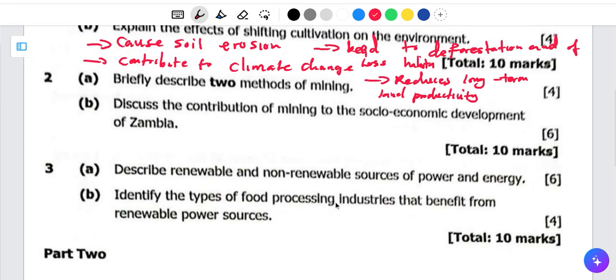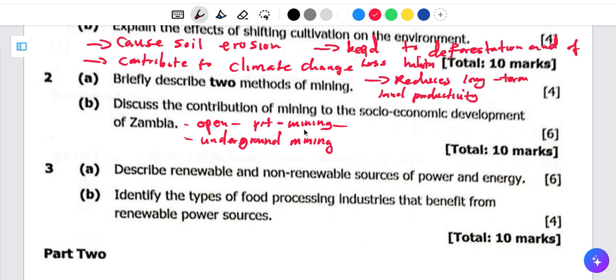Then question 2, question A. It is saying briefly describe 2 methods of mining. So we have 2 methods of mining. The first one is open pit mining. Then the next one is underground mining. So we need to describe them. Let me start with open pit mining. What are you going to find under open pit mining?